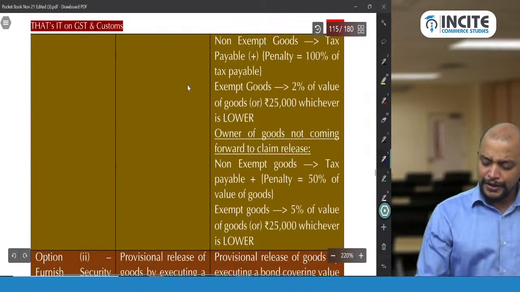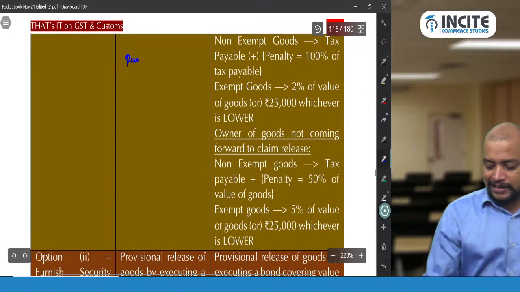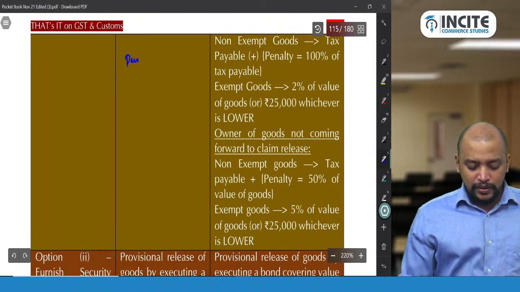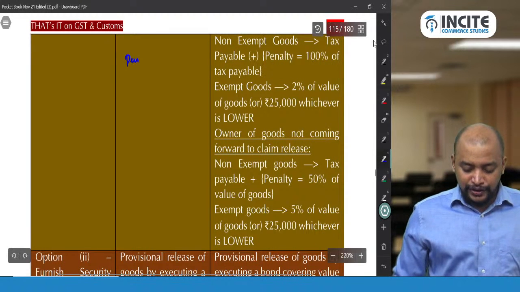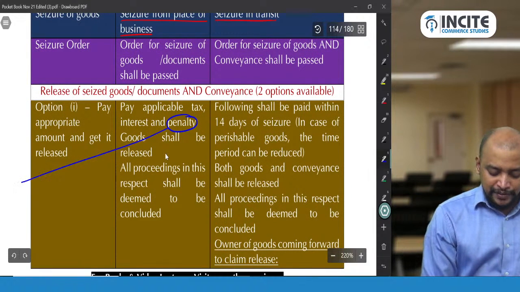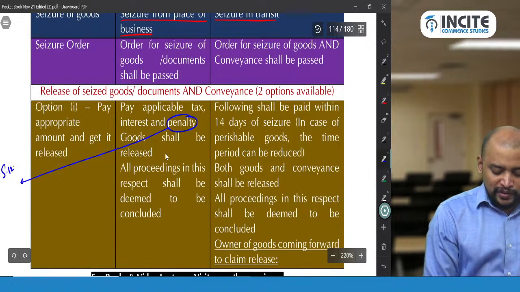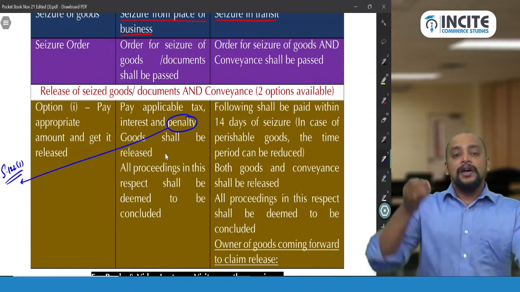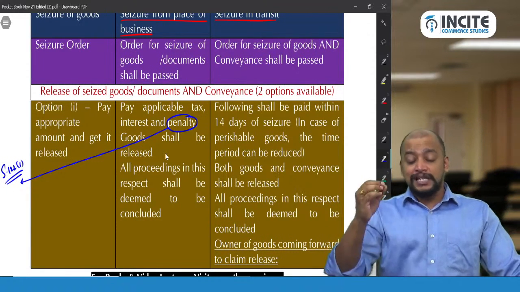Okay. So we need to pay penalty, and in this case that penalty will be in terms of section 122 subsection 1, that is 100% of the tax or 10,000 rupees, whichever is higher.